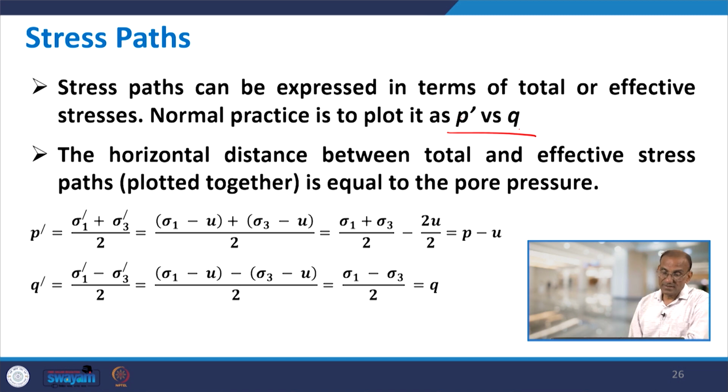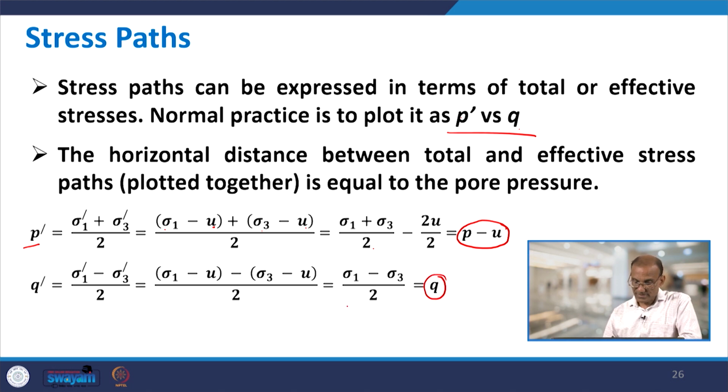And how has this come? P equals sigma 1 plus sigma 3 by 2. So sigma 1 effective is sigma 1 minus u, and similarly sigma 3 minus u. If I simplify it, I get sigma 1 plus sigma 3 by 2 minus 2u by 2, that means P minus u. So basically P dash equals P minus u, and P dash is the effective parameter, while Q is the difference of these two, sigma 1 minus sigma 3 by 2, and once you work it out, you end up with the same value of Q as if you started from sigma 1 minus sigma 3 by 2.